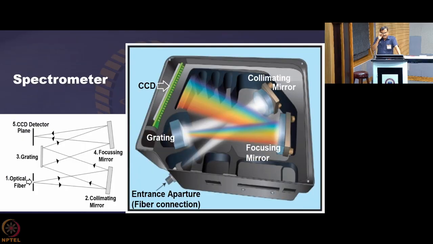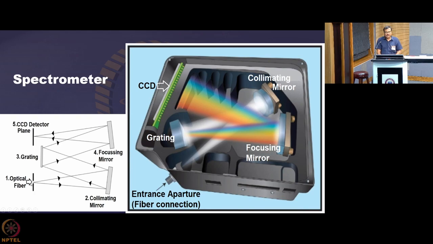Now, as the spectrometer is concerned, I don't know how many of you have actually seen a very sophisticated spectrometer. Nowadays, they are available in very compact form, but the physics principle you all know. I am sure about that. This is the optical fiber port.